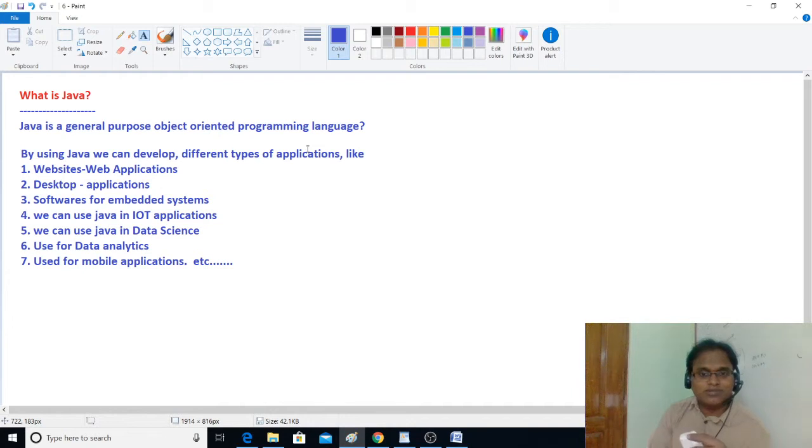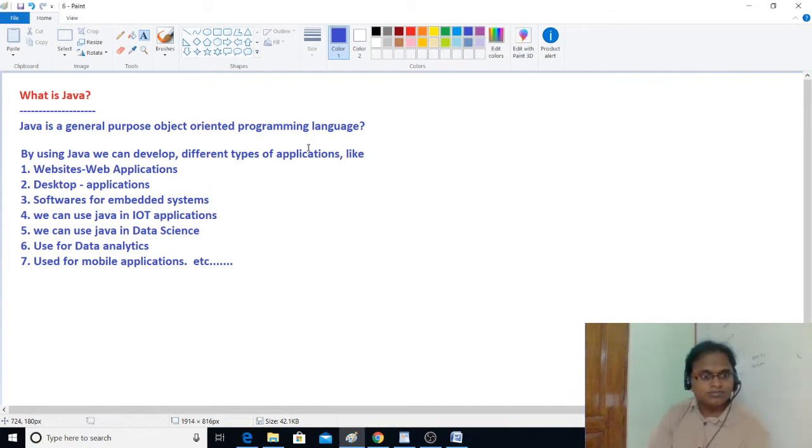Another example of an embedded system is a printer. Another example is a washing machine, a microwave oven, and every electronic device. You operate it through a remote controller or through some settings. If you operate that machine automatically from some settings, it is installed with some software, like washing machines. So you can develop embedded software for embedded systems by using Java.